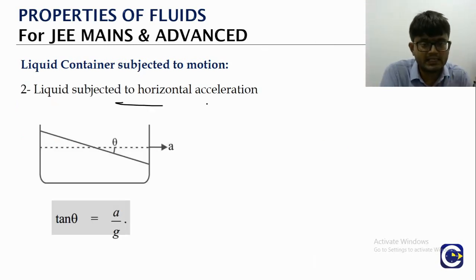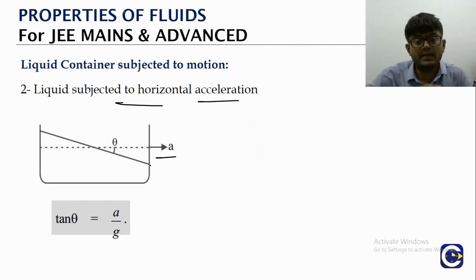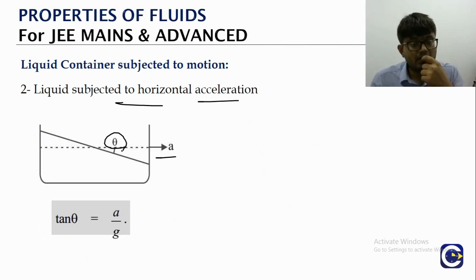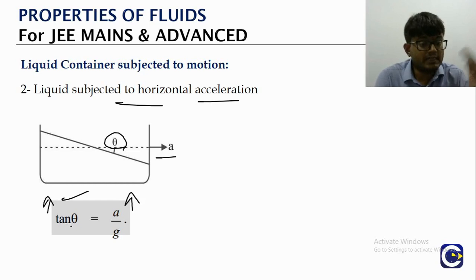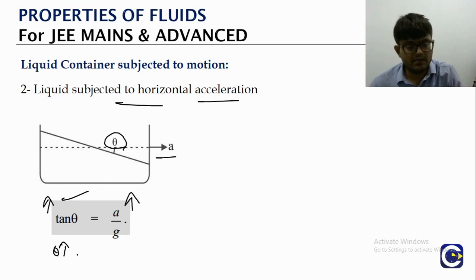Instead, if it is accelerating in the horizontal, you will see inclination for the top surface of the liquid. If theta is the angle made by the top surface of the liquid with the horizontal, here also we will find the value of theta by using the free body diagram for the liquid. We are not looking at the derivation part, but if you draw the free body diagram for the liquid and calculate, tan theta will be equal to a by g. If a is higher, tan theta value increases, means theta also will be increasing. We will see more and more inclination happening for the top surface of the liquid.